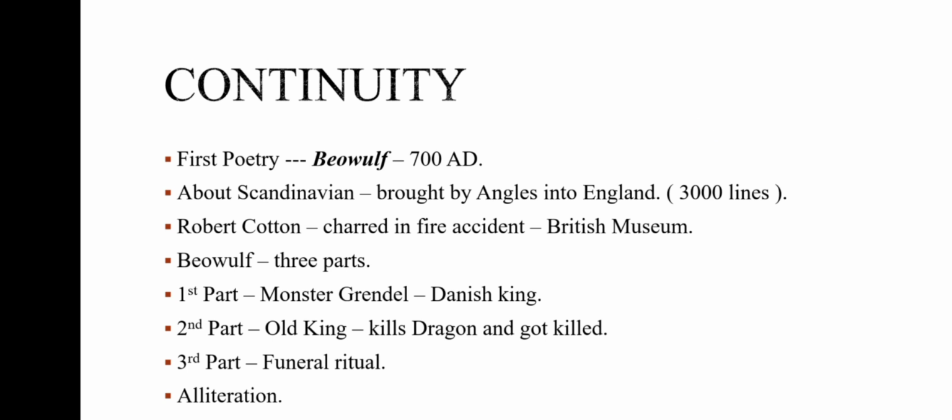Also we could see alliteration in the poem Beowulf. The first line connects with the second line, so such alliteration could also be seen in Beowulf.